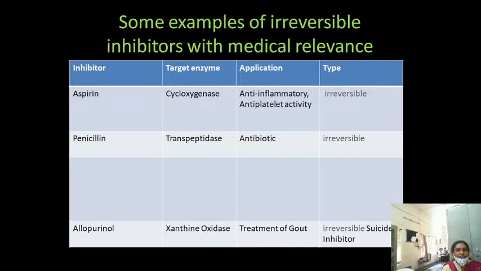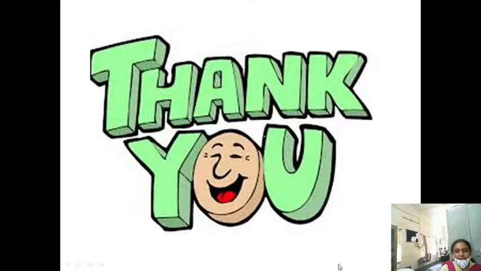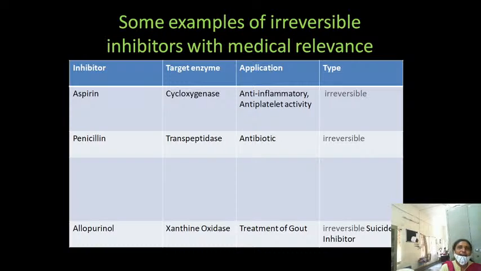Some examples of irreversible inhibition with medical relevance: aspirin is a drug, its target enzyme is cyclooxygenase, and it has anti-inflammatory and antiplatelet activity. Its mechanism of action is irreversible. Penicillin is an antibiotic, also irreversible, and its target enzyme is transpeptidase. And allopurinol is a drug widely used in the treatment of gout. It is also an irreversible suicide inhibitor, and it inhibits the enzyme xanthine oxidase. That's it about enzyme inhibitions.